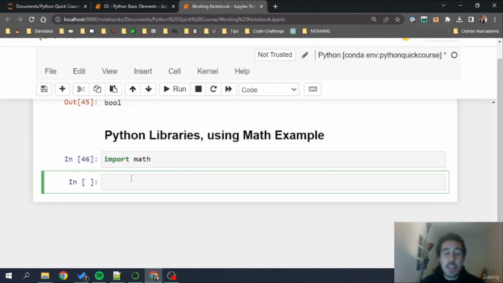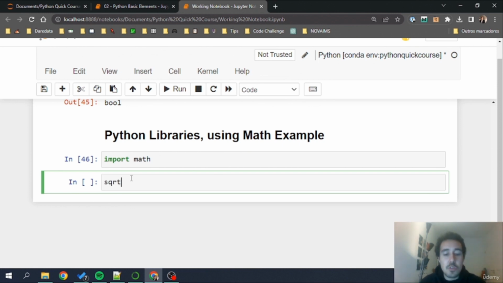So the math library enables us to access very cool things, such as functions from the mathematical world, and also certain numbers or special numbers that we can access. In the context of Python, they are called attributes. Okay, we are accessing attributes of this library. Let's imagine that I would like to have here a function that would calculate the square root of a number.